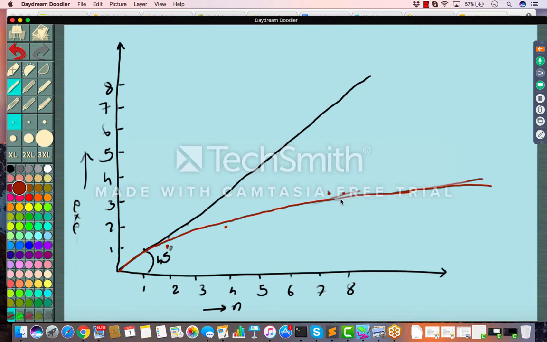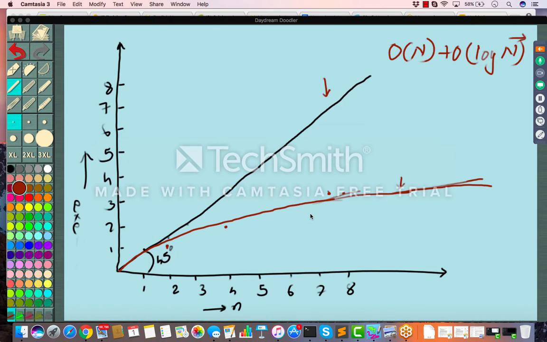So when you see the time complexities for a function like O n and O log n, as n increases, the linear part is much higher than the log part. That's why you can discard it. Okay, got it? Now let me stop the recording.